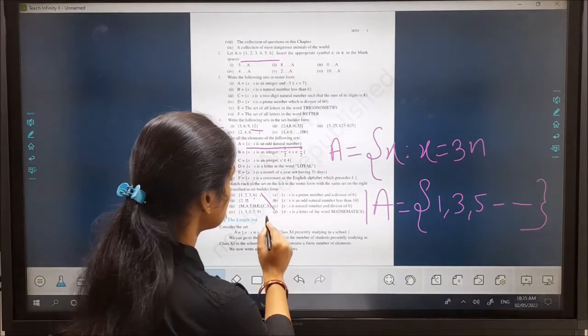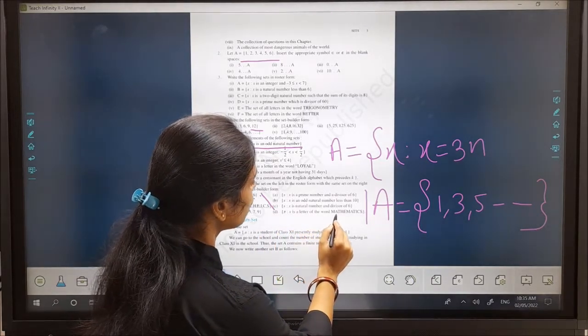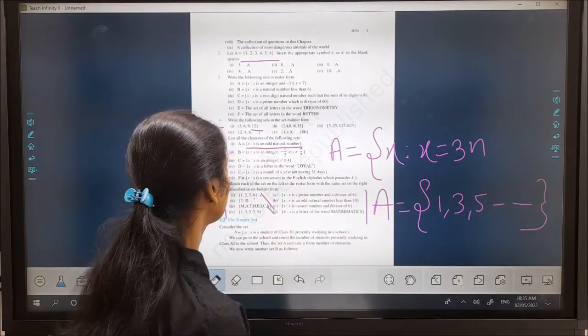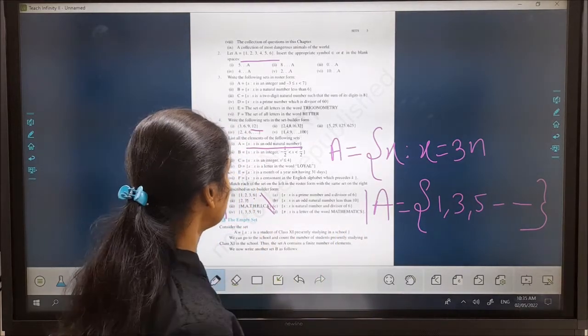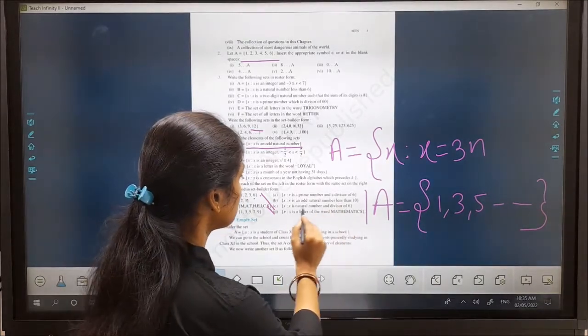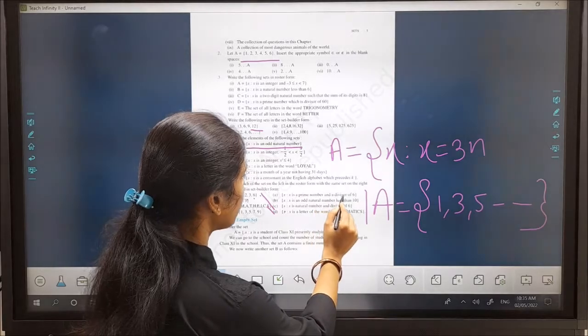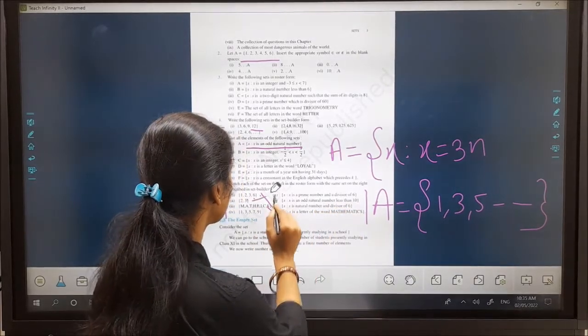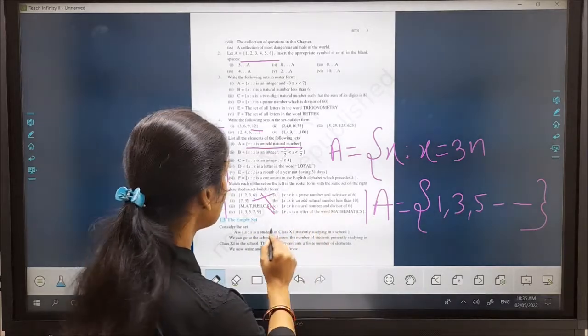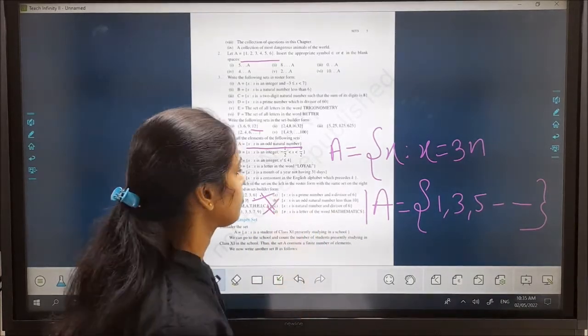2, 3. Mathematics is the collection of all those letters in the word mathematics. Then 2, 3 is an odd prime number. Then this is an odd prime number and a divisor of 6. And 1, 3, 5, 7 are odd natural numbers less than 10.